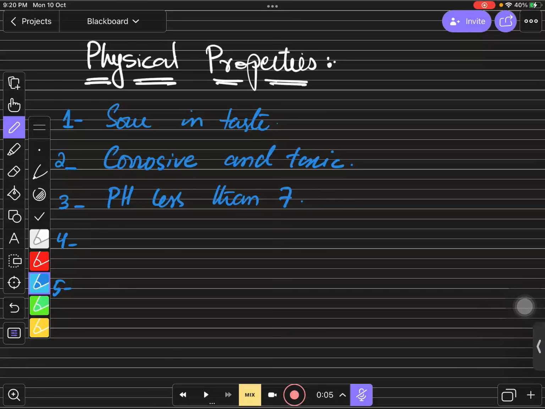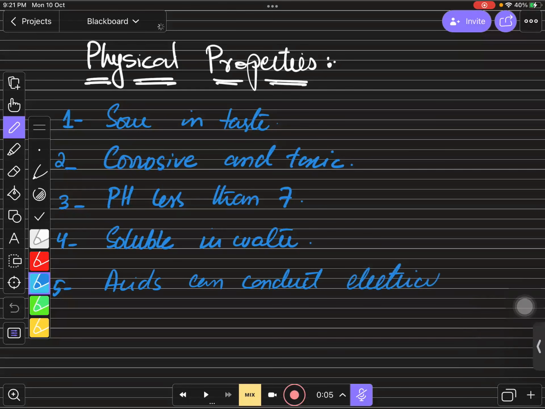You can say that they are soluble in water, definitely the gases or anything that will dissolve in water and produce positive ions, then they will be acids, right? Then you can also say that acids can conduct electricity in aqueous state because they have ions, right? So acids can conduct electricity only in aqueous state.